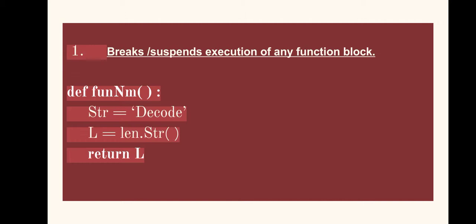The object's value is decode, and the len function has been called for str. This function, as we know, evaluates the length of the string. So here 6 will be assigned to L, and since return has L with it, whenever this function is called, it will return 6 in whichsoever block it is called.